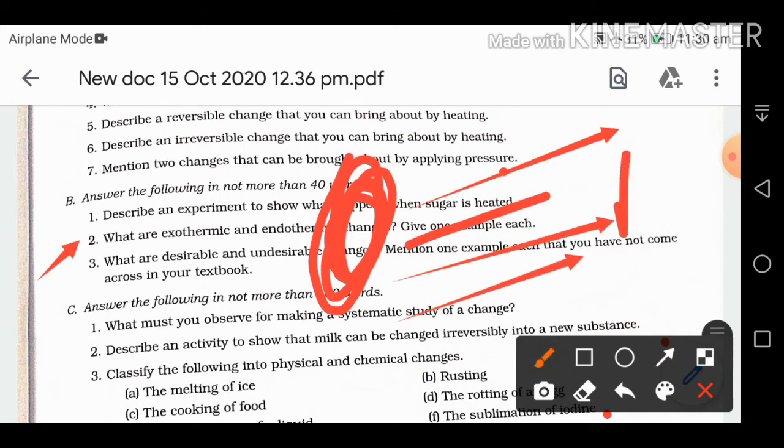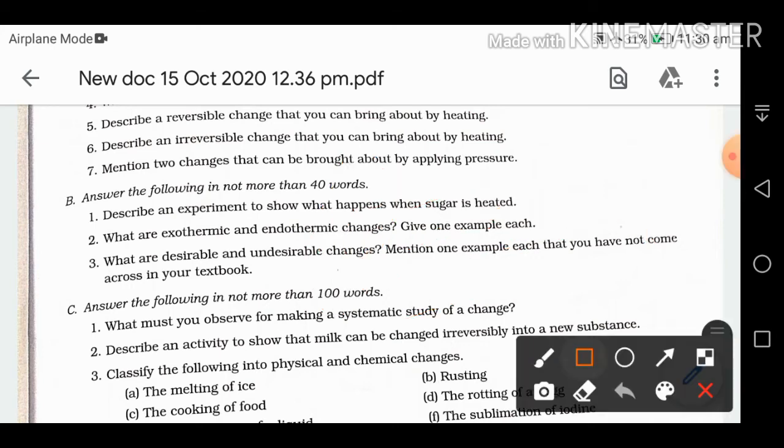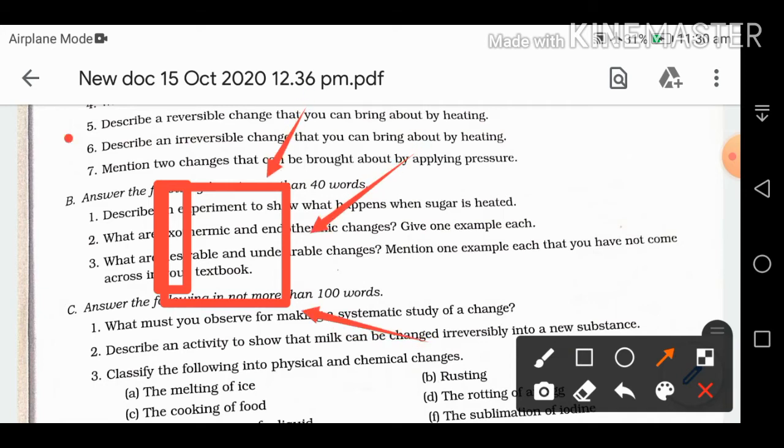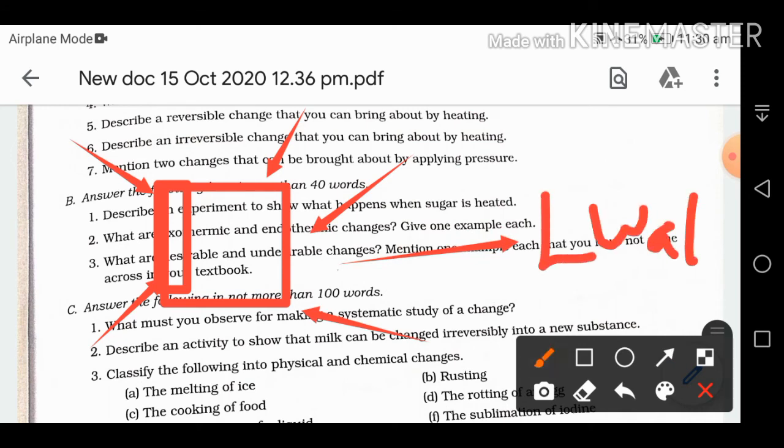And in endothermic, when an ice cube melts, it will take heat in. When we heat an ice cube, it will convert into liquid, or we can say water. So this is an endothermic change in which heat is taken in and the change takes place.